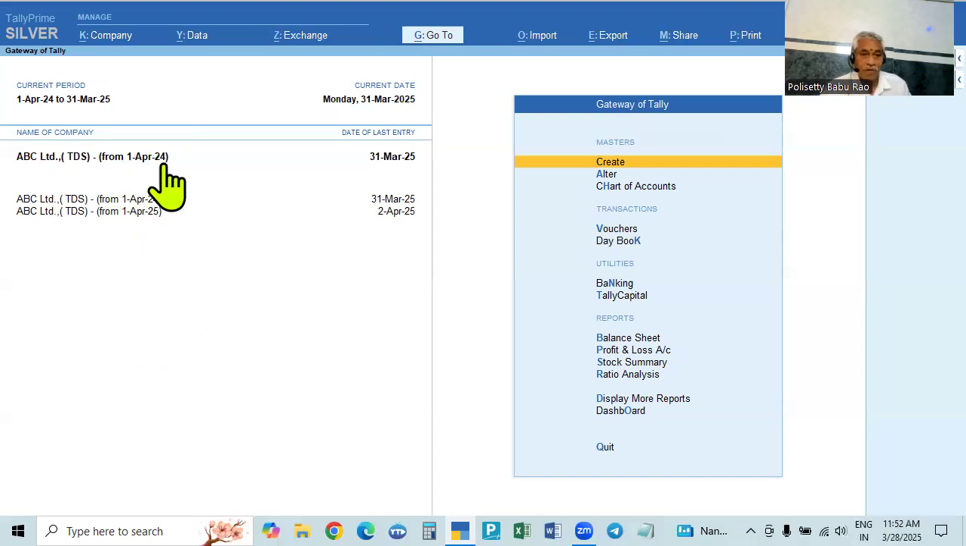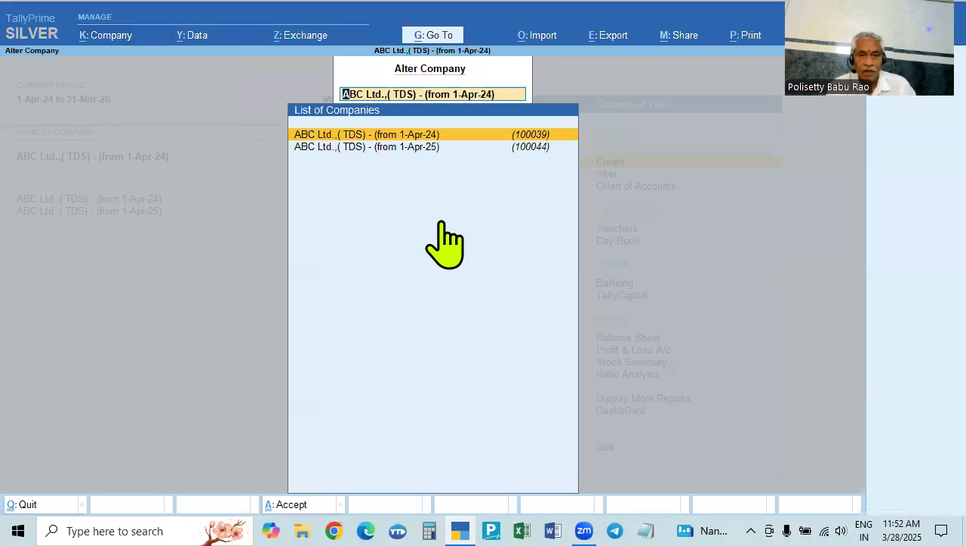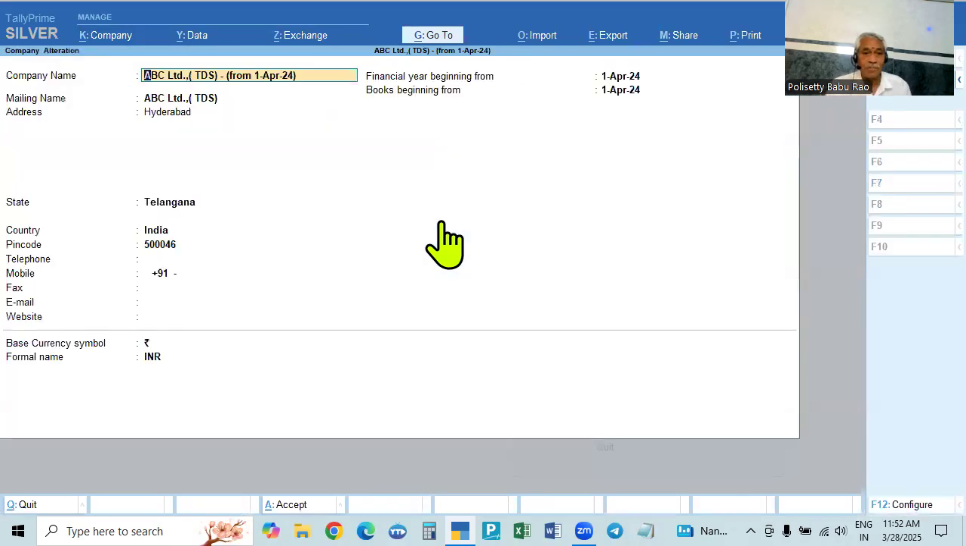So from 1st April 24, old financial year, 1st April 25, new financial year, we can change the name, we can shorten the name. So select this 24-25, select this one, go to Alter page, here 24-25. That is from 1st April 25. Instead of the full name, click End, the cursor will come to the last. So here you go to backspace.